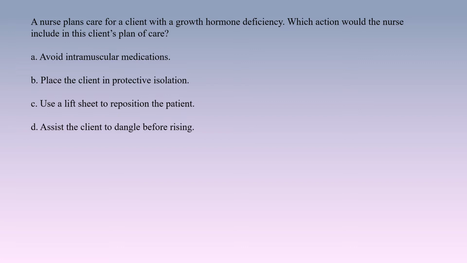A nurse plans care for a client with a growth hormone deficiency. Which action would the nurse include in this client's plan of care? A. Avoid intramuscular medications. B. Place the client in protective isolation. C. Use a lift sheet to reposition the patient. D. Assist the client to dangle before rising.